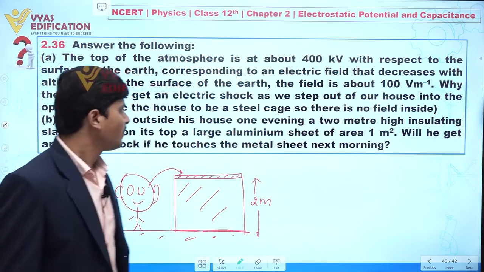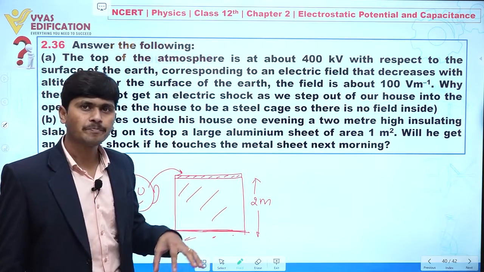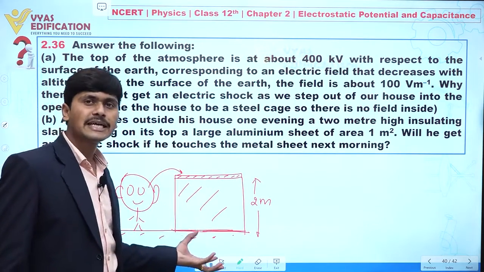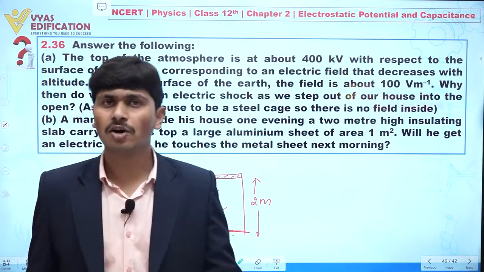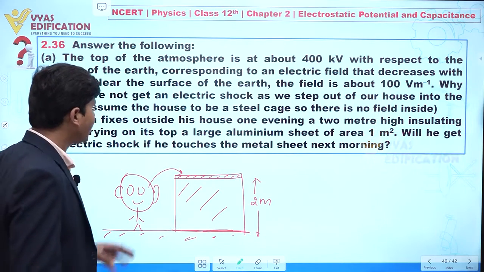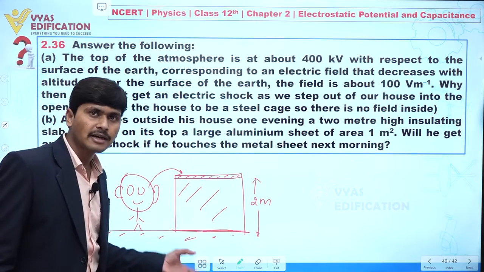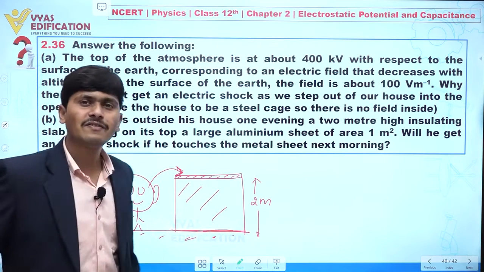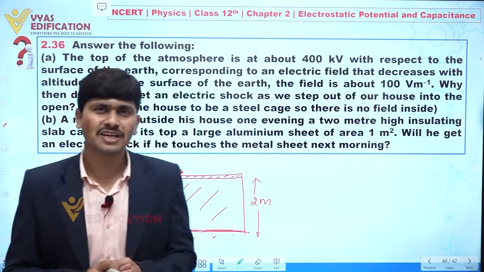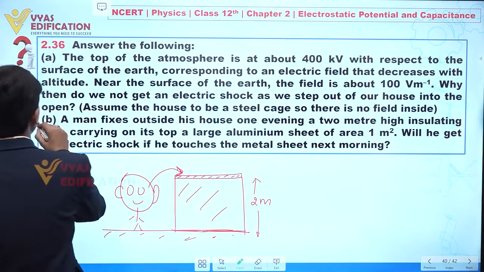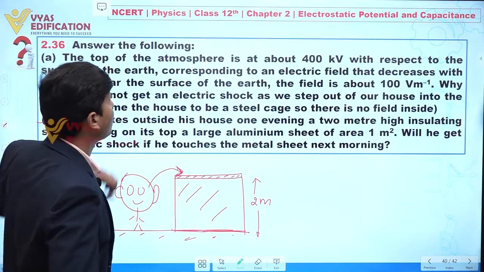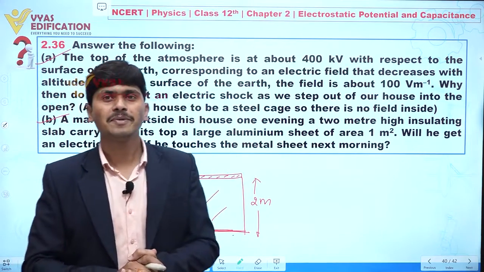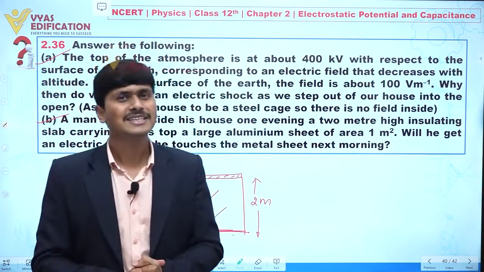Why? Because from evening to morning some charge is stored in this capacitor according to its capacity. As charge is stored in the capacitor, when the person touches the sheet he will get some electric shock. So this statement is correct. This is part A and part B of question 2.36.